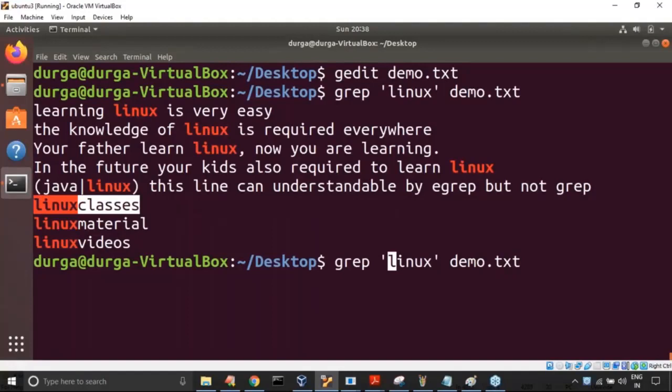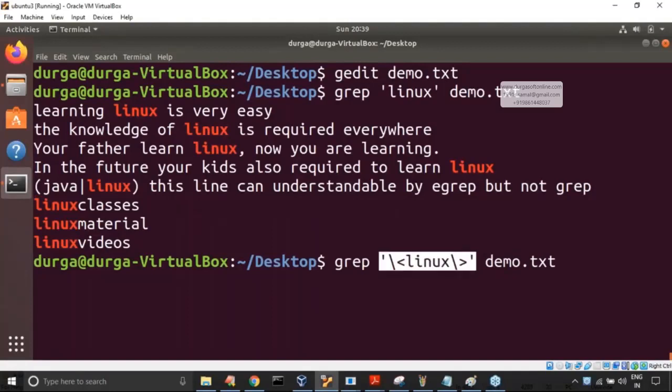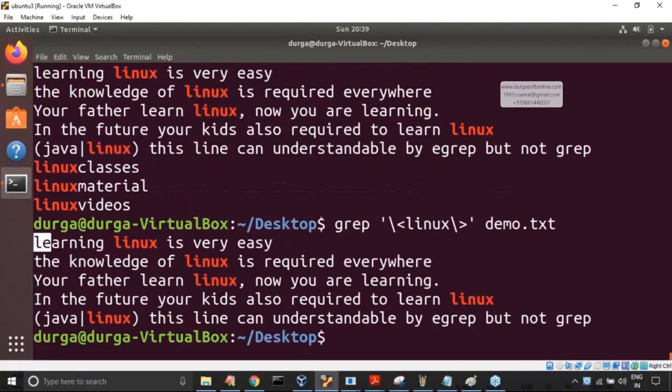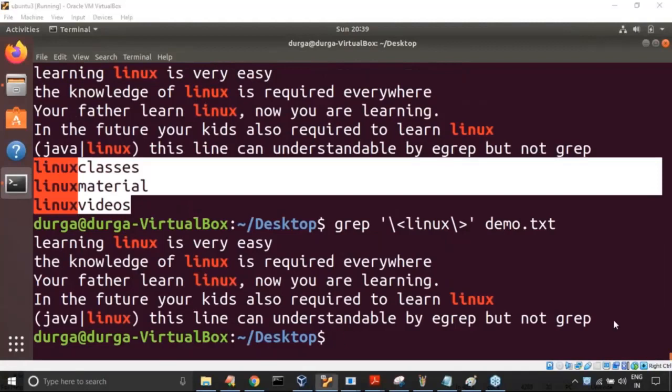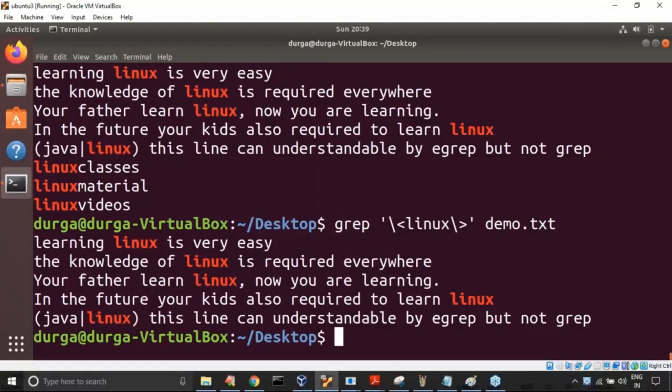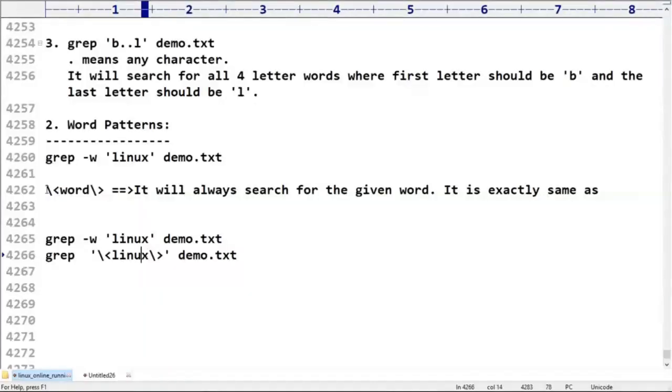Then what I have to take care of is the backslash less than symbol first, and after that the backslash greater than symbol. Observe very carefully: backslash less than symbol. Now observe the answer we are going to get. We are never going to get these mixed lines. Any doubt? Can all the people understand? If you want an exact word match, then we have to take care like this.